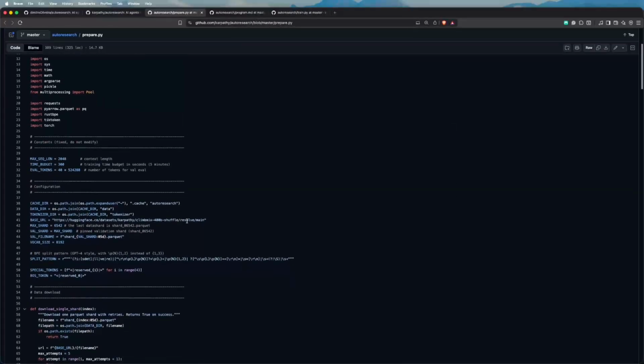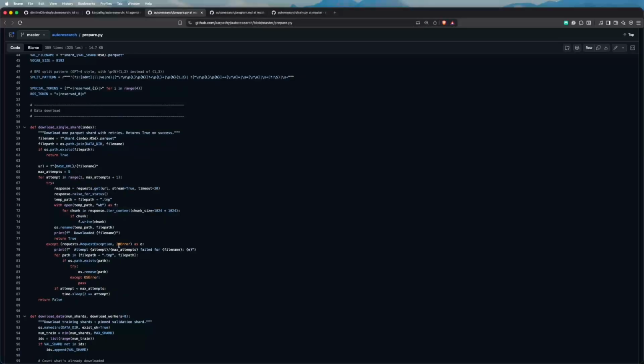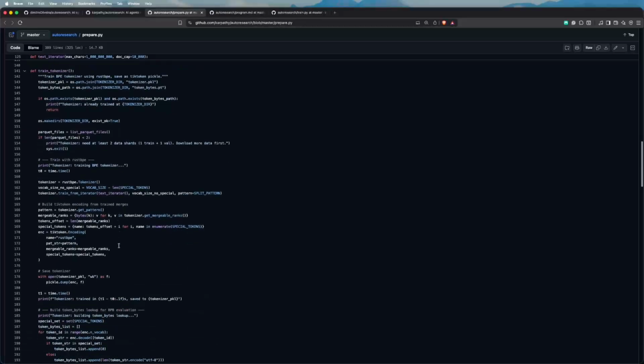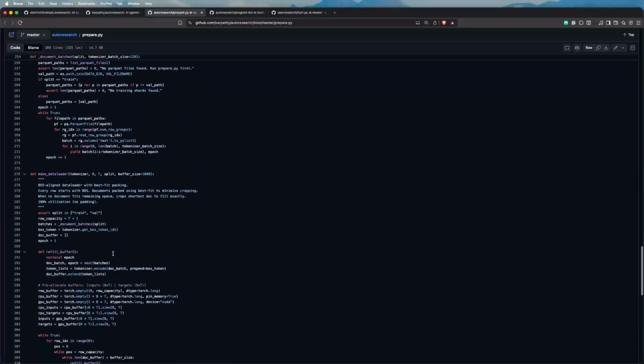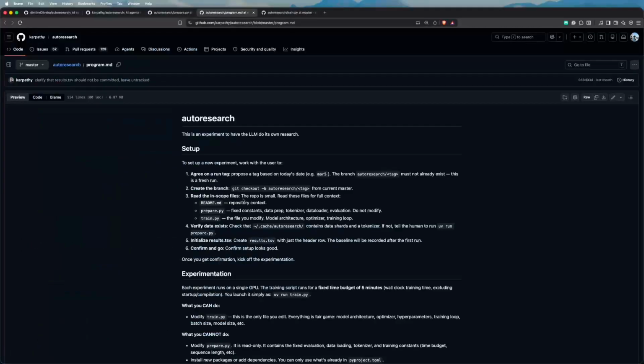The prepare file is basically doing a setup. It downloads the data, and there are some helper functions here to keep everything very clean and efficient. Also the training of the tokenizer. So a lot of Python code here, but it's not very relevant, just for you to have an idea.